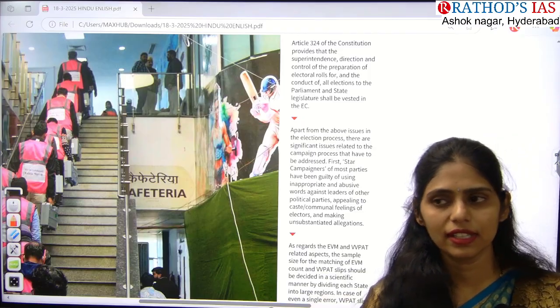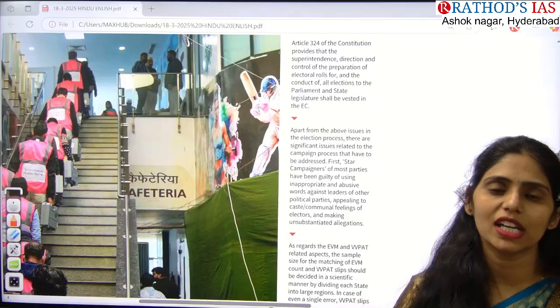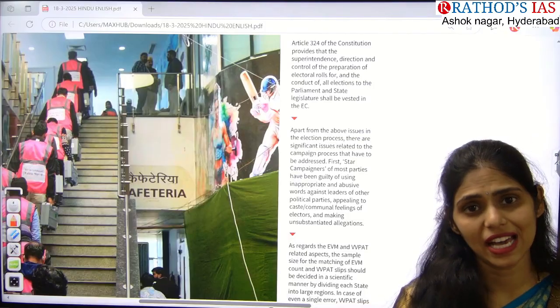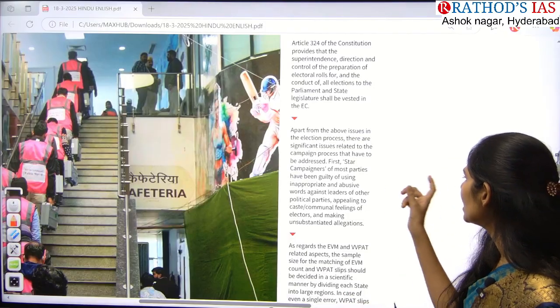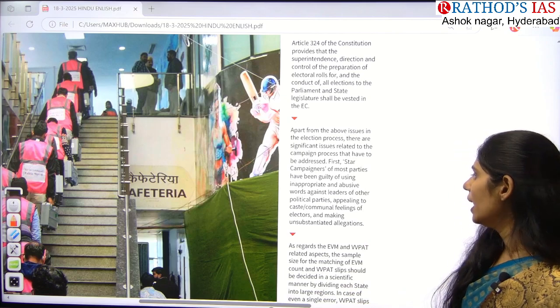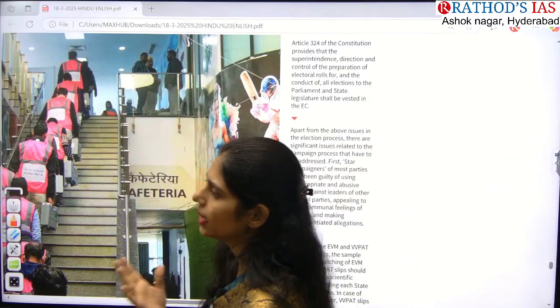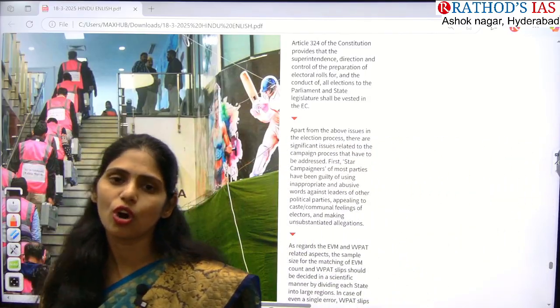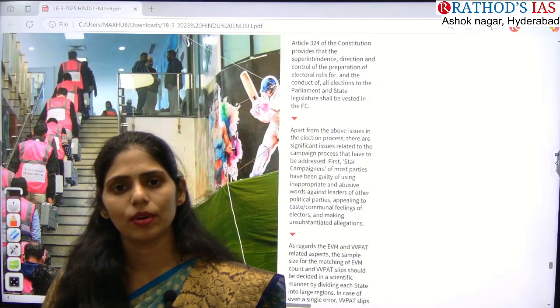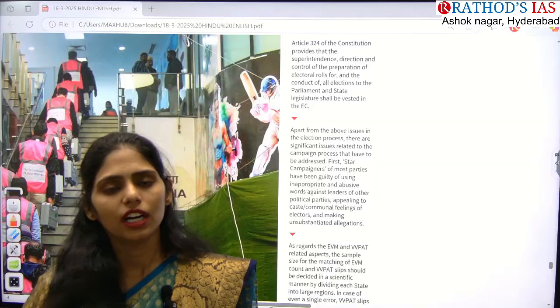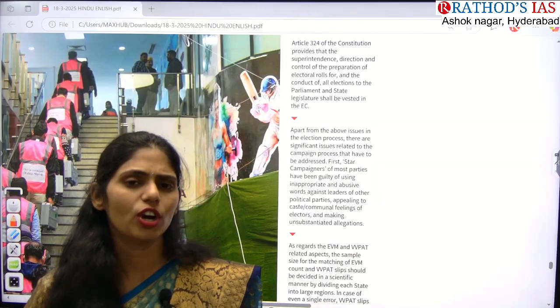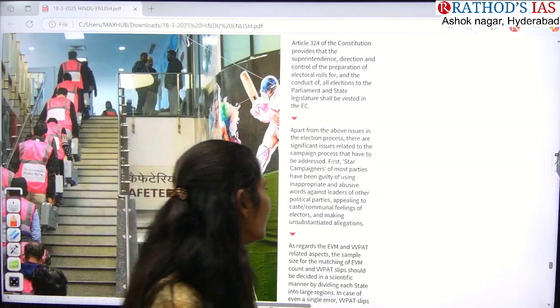That is, when big personalities go for campaigning, it is called star campaigning. So we have to address star campaigning first, and we have to ensure that whatever campaigning-related expenditure there is, government should provide it so that there is nothing illegal, and we can focus on transparency in electoral funding as well.